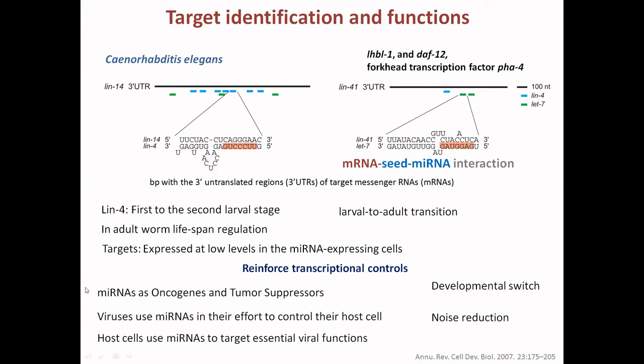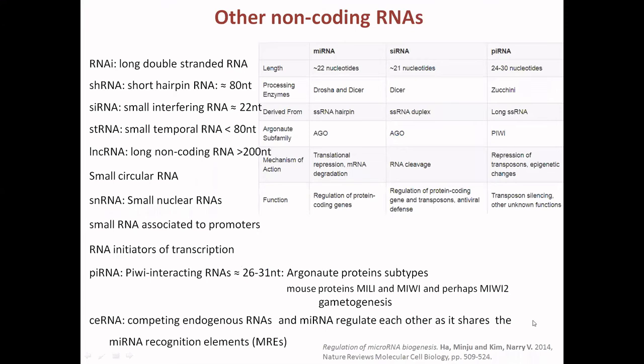So microRNA is found to be involved in oncogenes as well as tumor suppressor genes. Viruses use the microRNA in their effort to control their host cell, and the host cell uses the microRNA to target essential viral functions. MicroRNA has a role in the developmental switch as well as noise reduction. So we have already discussed so many types of small RNAs like shRNA, stRNA, siRNA, and now microRNA.